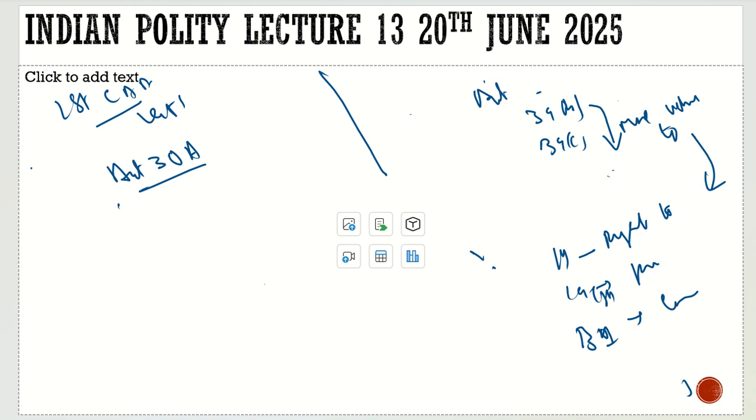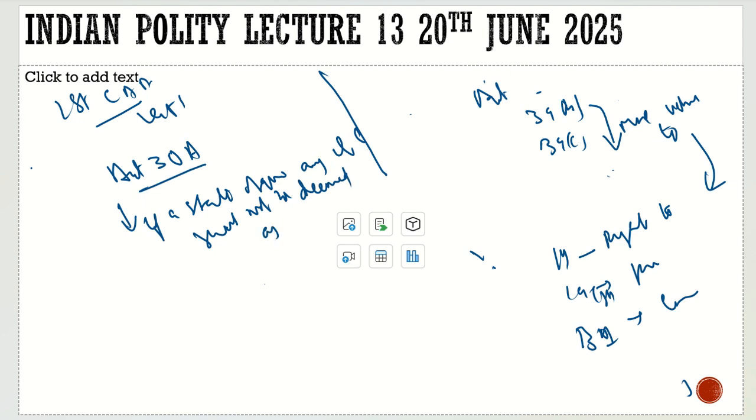So Article 30A said, if a state acquires any land, it shall not be deemed violative of Articles 14, 19 and 31, and we can take over management of any property for public interest. It was inserted under Article 30A.